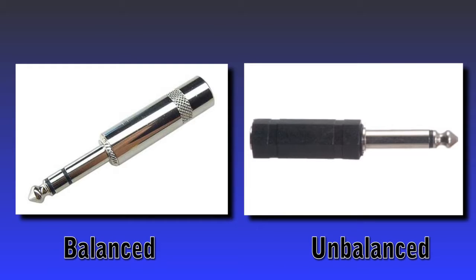Balanced and unbalanced works by a cable length requirement. A longer balanced stereo cable will give you a good, clear signal flow, versus an unbalanced long cable, which will give you a long, distracting hum.